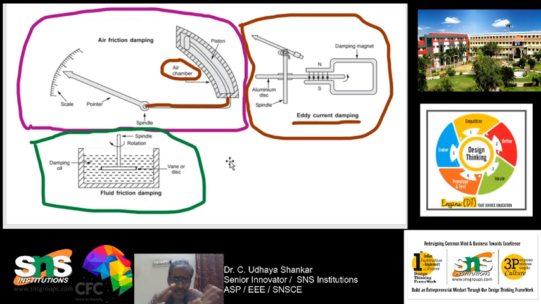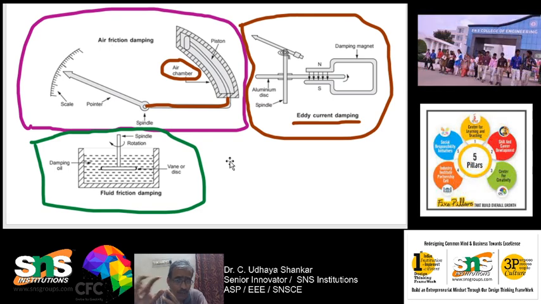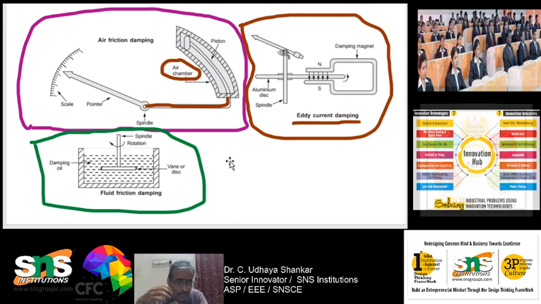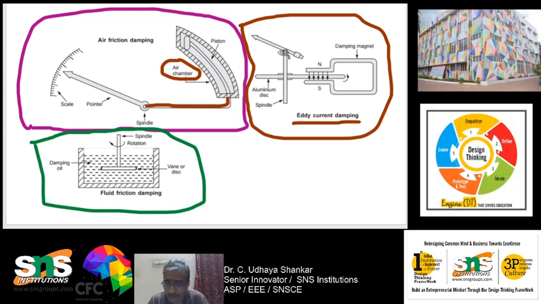See, whenever a conductor moves inside a magnetic field, an EMF is produced. Okay, and this EMF will be opposing the cause producing it. So, what is the cause producing it? It is nothing but the oscillations. So, it will be opposing the oscillations. So, whenever the pointer oscillates, the aluminum disc will also cut the magnetic field.